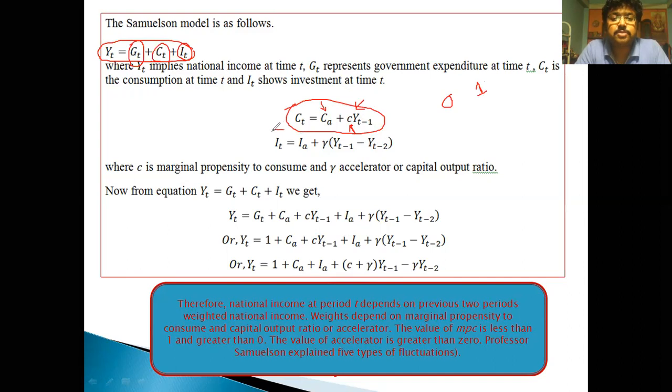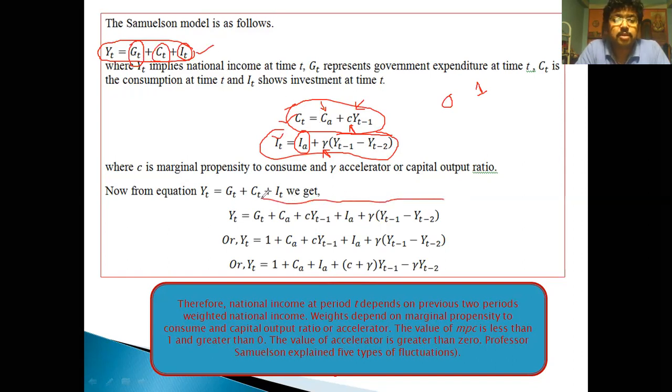Similarly, investment has its own function, and here also it has two parts. One is autonomous investment and the other is the change in income, and this is the capital output ratio. This is the accelerator. Now we put the values of I_T and C_T in this equation, and we get ultimately this.